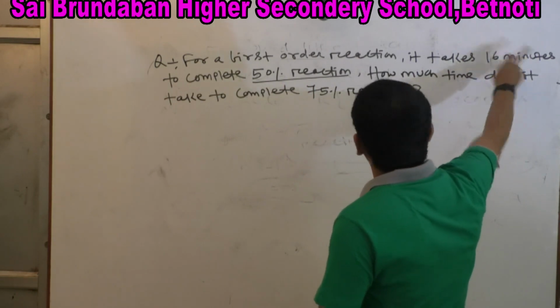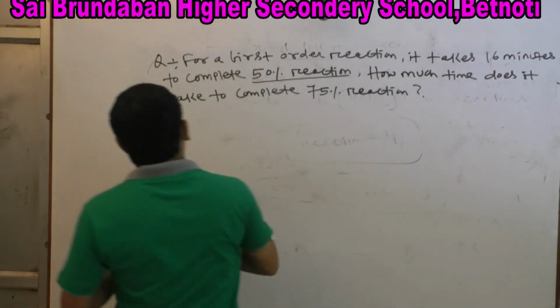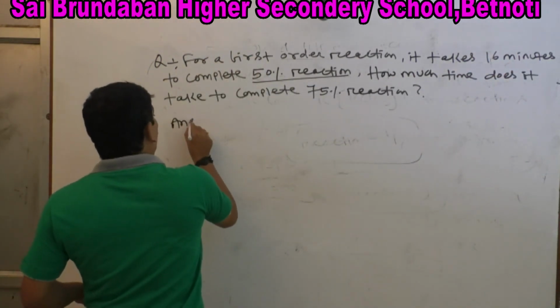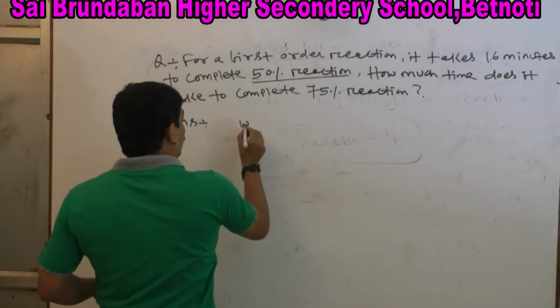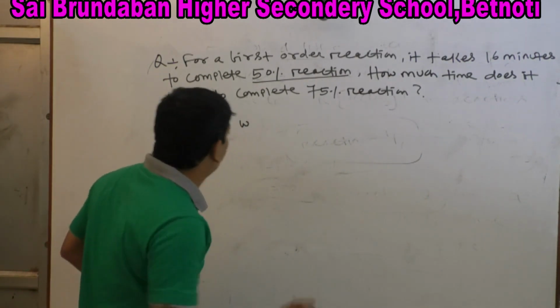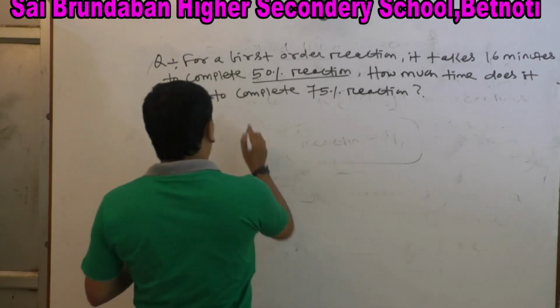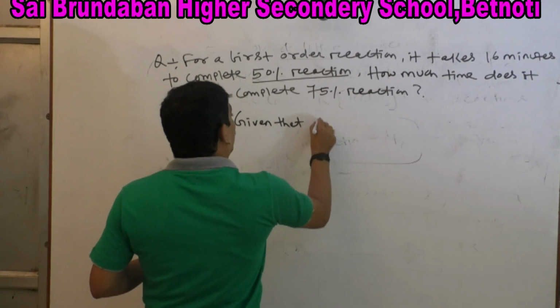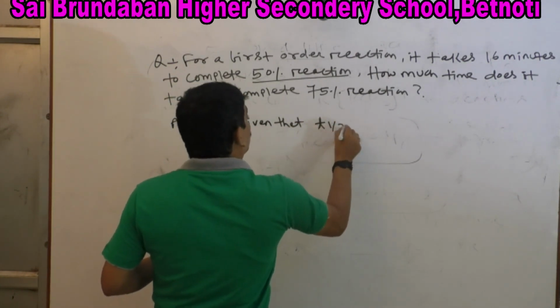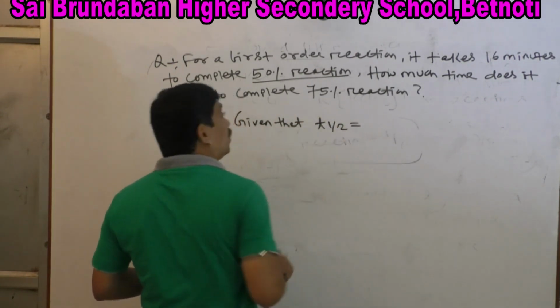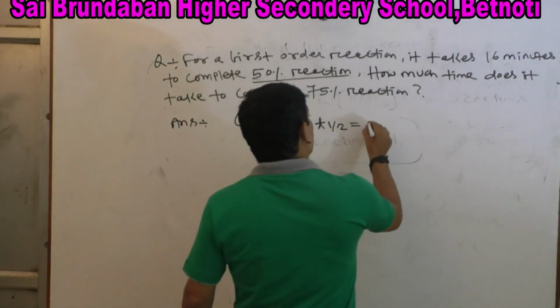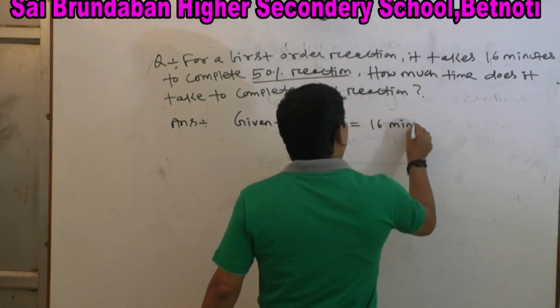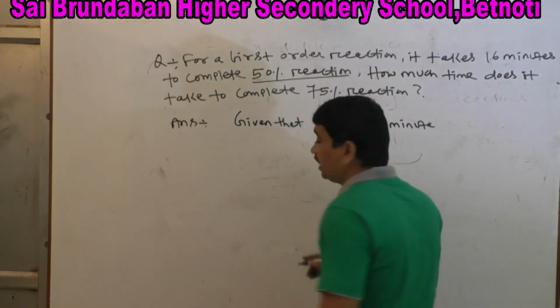What is the formula for first order reaction and half life period? First you have to write given that T half equal to 16 minutes.